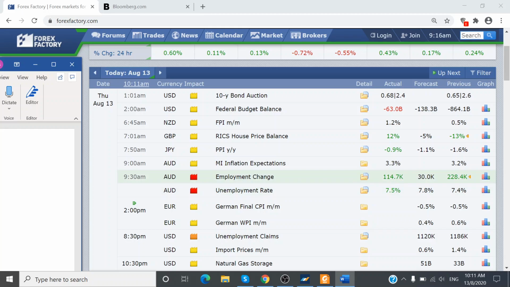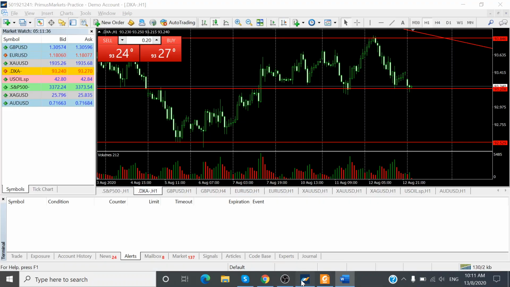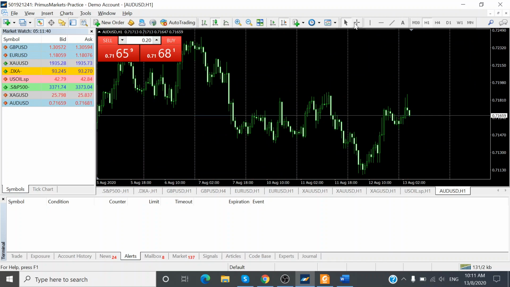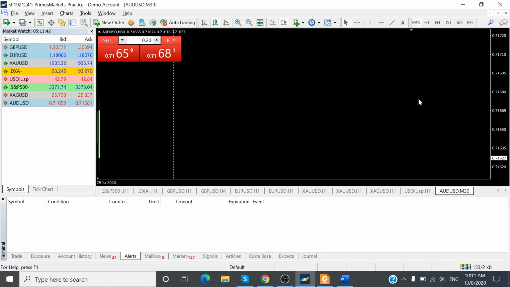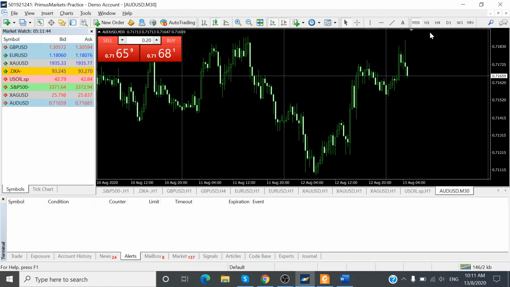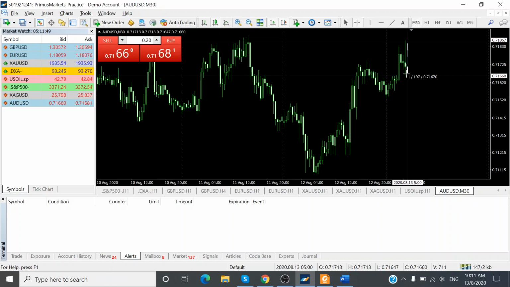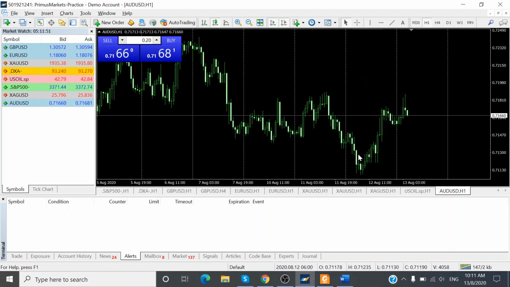So this is the news. The theory would be that it should be strengthening the Australian dollar. We are just looking at the Australian dollar now. Well, there was not much of an impact upon the announcement at 9:30 a.m. It actually pushed it down by about just 20 pips. So nothing exciting there at the moment.